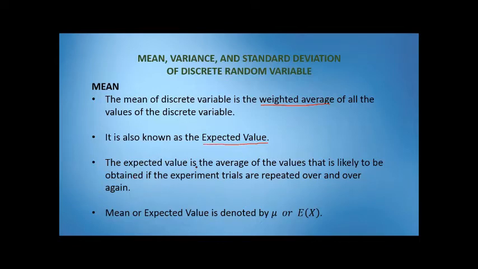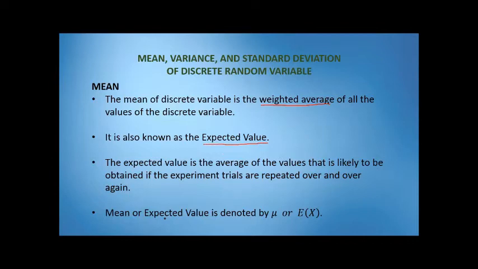So the expected value is the average of the values that is likely to be obtained if the experiment trials are repeated over and over again. So ibig sabihin, pag meron tayong experiment at maraming trials, kukompute natin yung average o yung mean that will determine kung ano ba yung possible na maging value sa mga susunod pang trials.